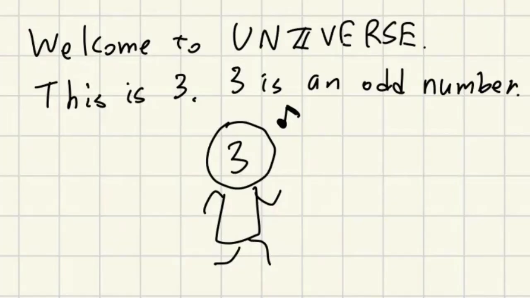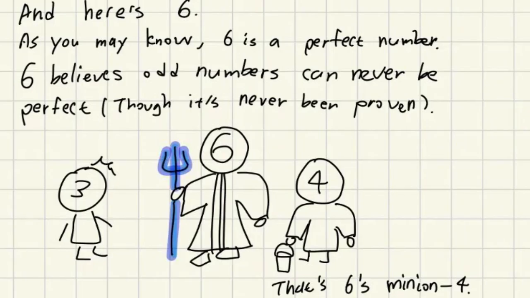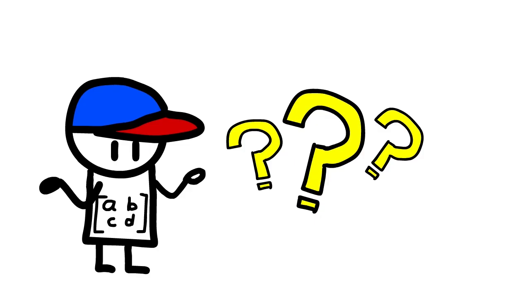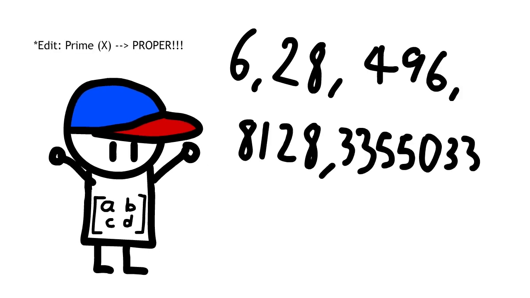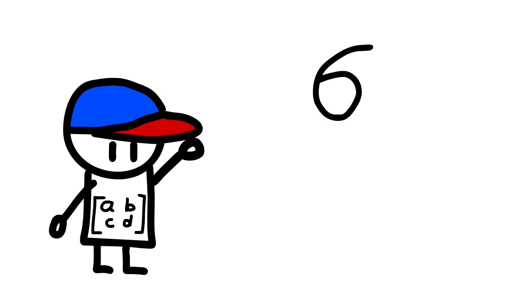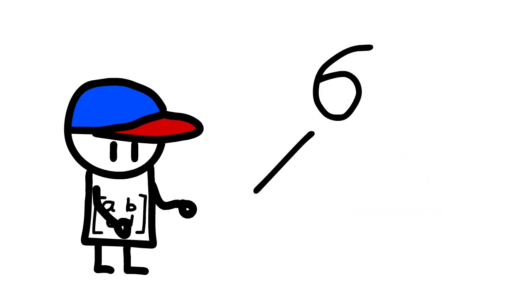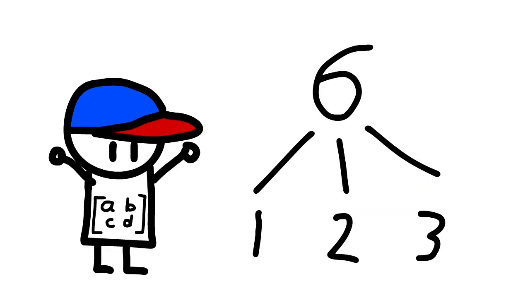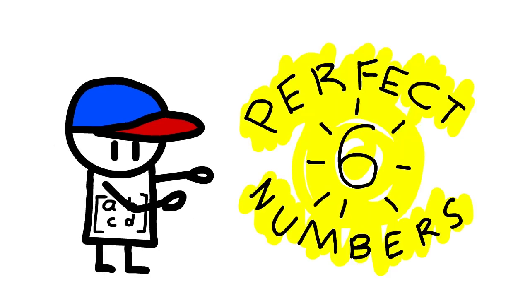He is having a good old day until 6 shows up. 6 is a perfect number. What's a perfect number? A perfect number is a number whose proper divisors add up to itself. For example, the proper divisors of 6, that is, the numbers that divide 6, are 1, 2, and 3. Surprisingly, if you add all of them up, it's 6. Such numbers are called perfect numbers.